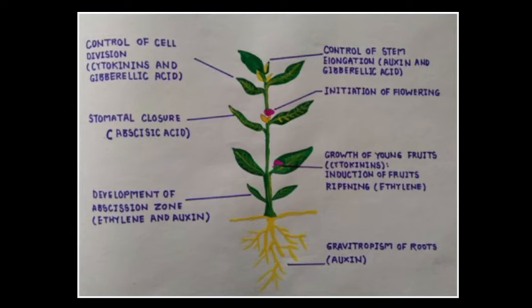In a broad way, you have to know there are 4 plant hormones. Just remember this in your life. The first one is auxin, the second is gibberellin, the third is cytokinin, and the fourth is abscisic acid, which we also call the ABA hormone. So the control and coordination in plants is done by plant hormones, also called phytohormones. Plant hormones are also known as plant growth substances.